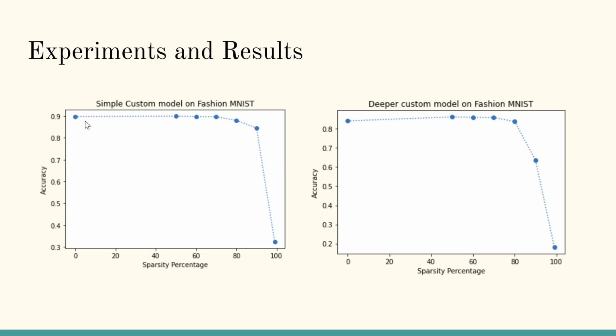Coming to the code walkthrough for this. So first, as before, we create a model without pruning and we check its accuracy. After that, we start the pruning process. So I can take an example of 50% pruning. So there is an initial sparsity level set which starts from 0 and a final sparsity level which is 50%.